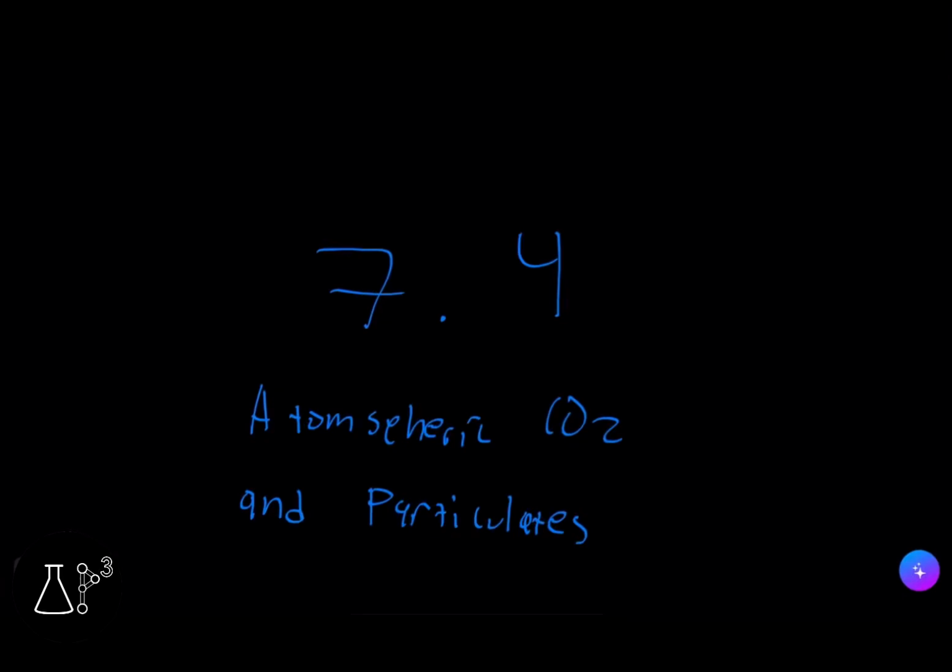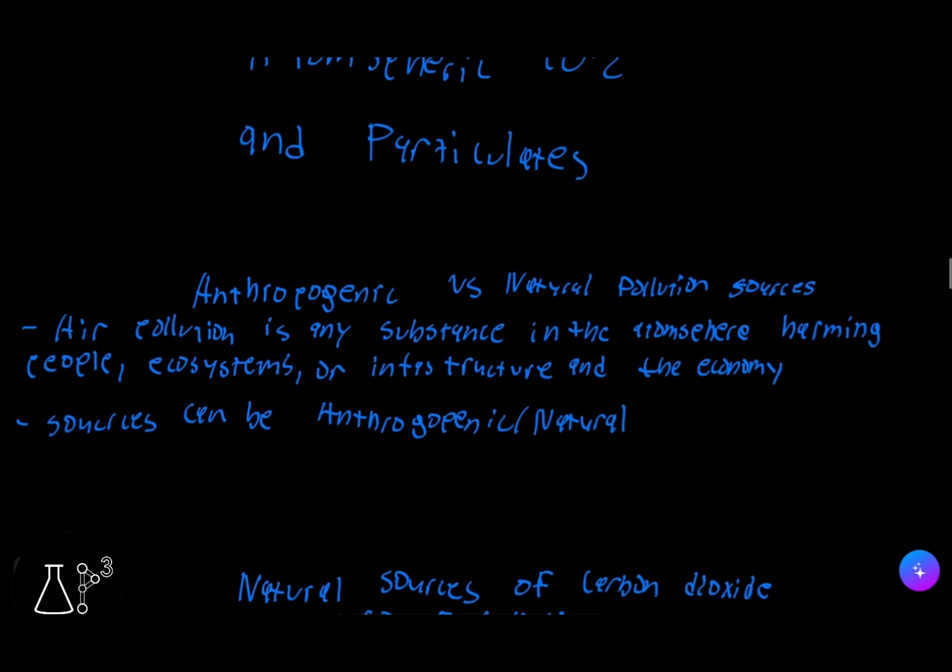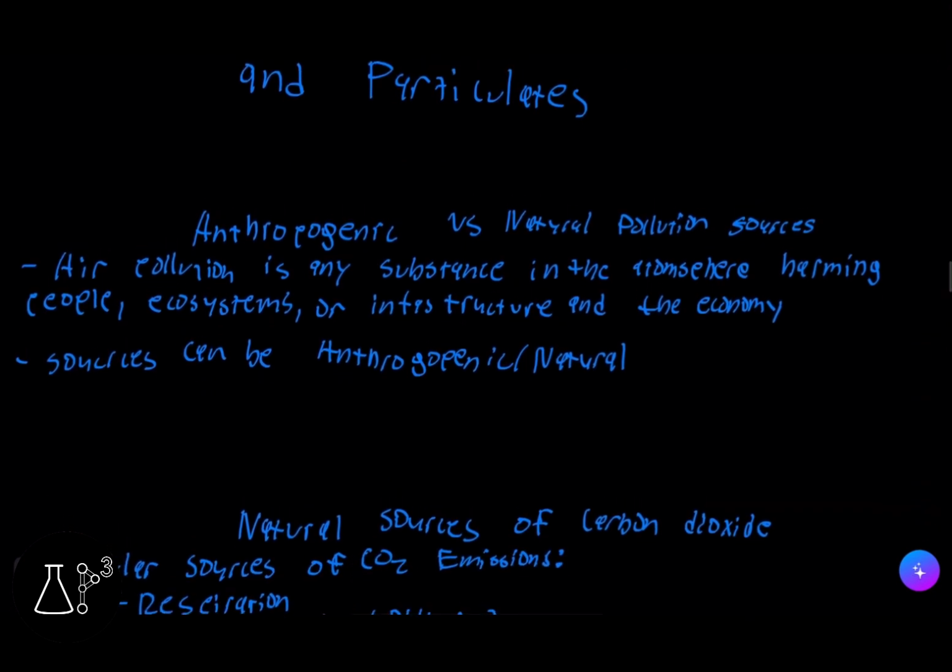In today's video, we'll be going over AP Environmental Science, topic 7.4, atmospheric CO2 and particulates. So first thing we're going to talk about is anthropogenic versus natural pollution sources. Now, air pollution is any substance in the atmosphere harming people, ecosystems, or infrastructure and the economy. Sources can be anthropogenic, which is caused by humans, or natural.